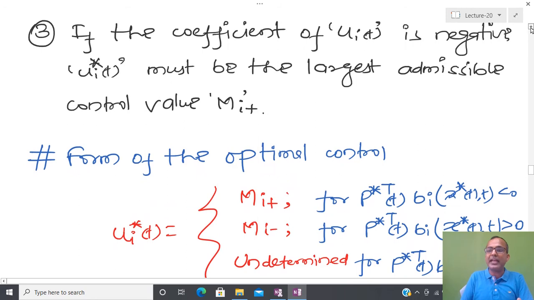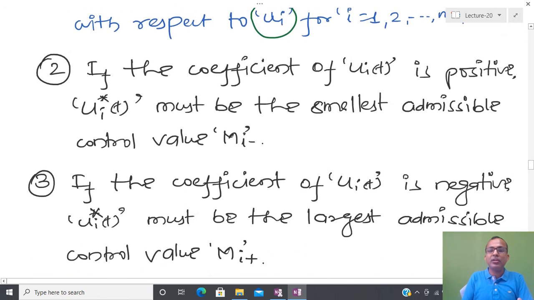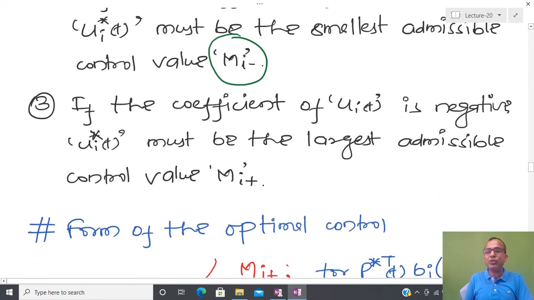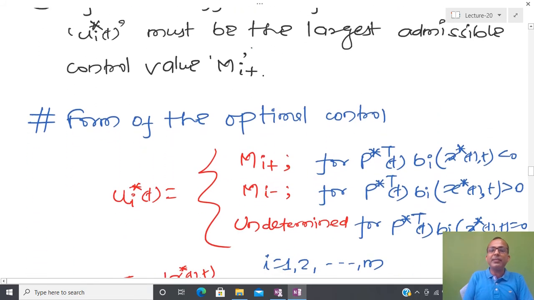This is obvious from the previous class: if the coefficient of ui is positive, then ui must be the smallest admissible control input, and if it is negative, then ui must be the largest admissible control.